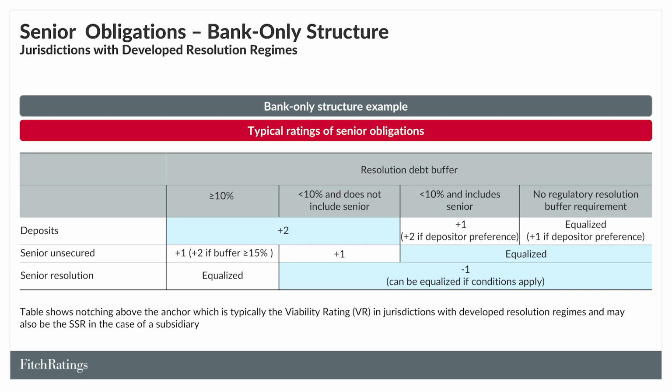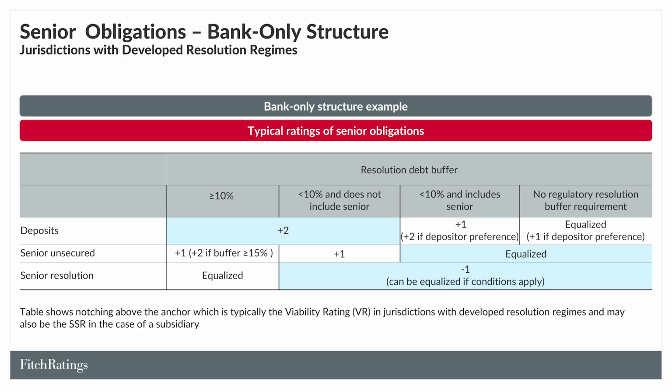In jurisdictions with depositor preference, deposits are typically notched up twice above the VR anchor for banks subject to a resolution buffer requirement, and once if there is no buffer requirement. In jurisdictions without depositor preference, deposits are equalized with the anchor in the absence of a resolution buffer requirement. If there is a resolution buffer, then deposits can be notched upwards once for a buffer below 10% risk-weighted assets, and twice if the buffer meets 10%.